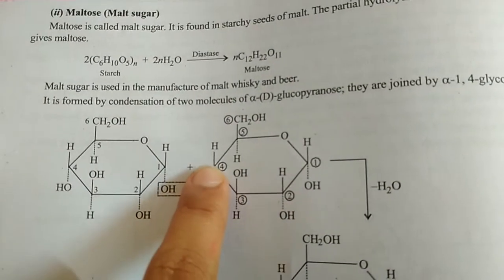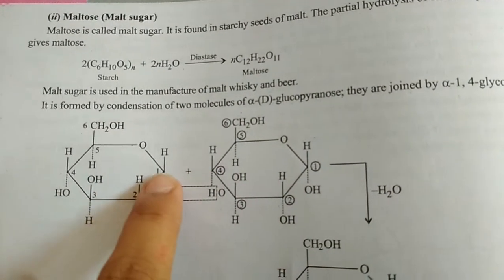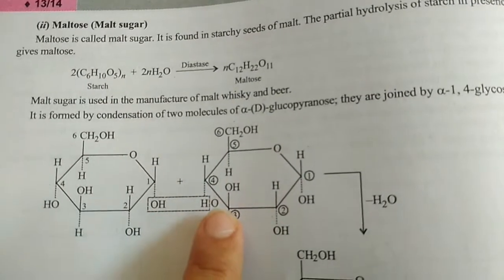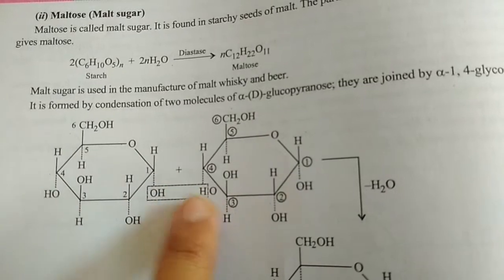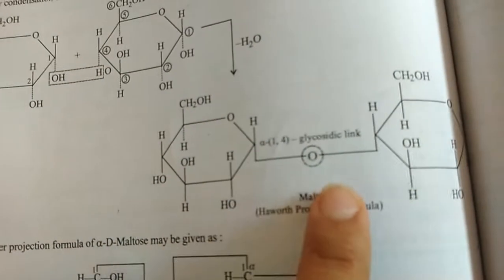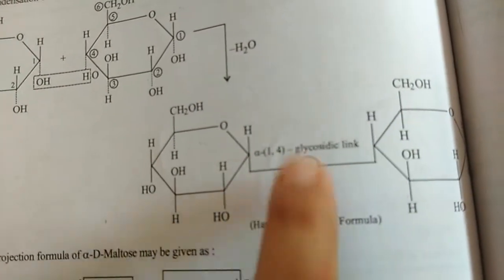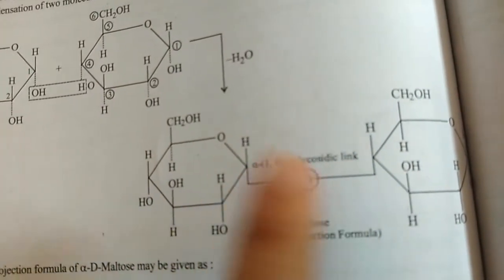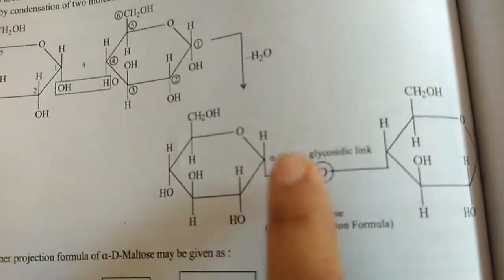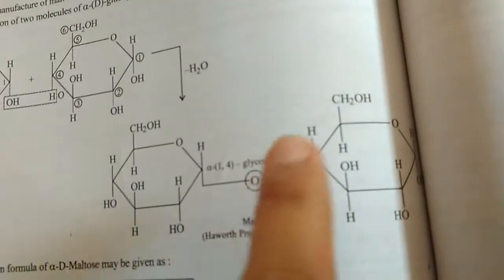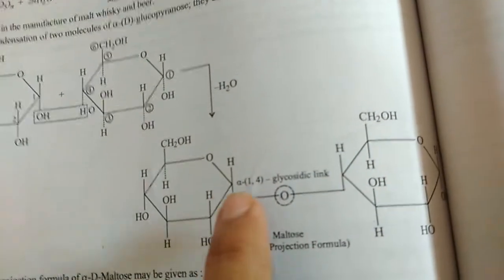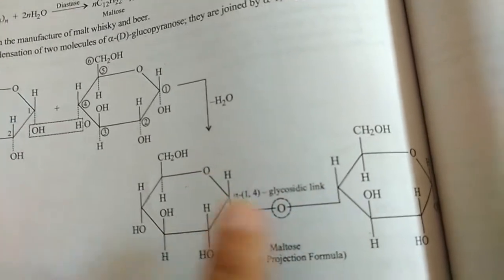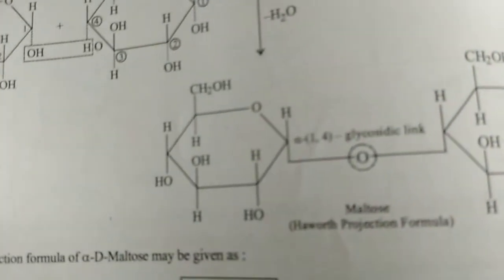Look at the fourth carbon and the first carbon. You can easily observe that there will be removal of a water molecule. Whenever there is a removal of a water molecule, you will get the glycosidic linkage. Okay, and this linkage is called 1,4 linkage. Why do we call it 1,4 linkage? Because this linkage is formed between the fourth position carbon of one glucose unit and the first position carbon of the second glucose unit. Okay.